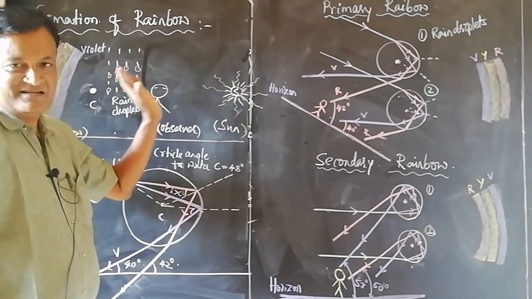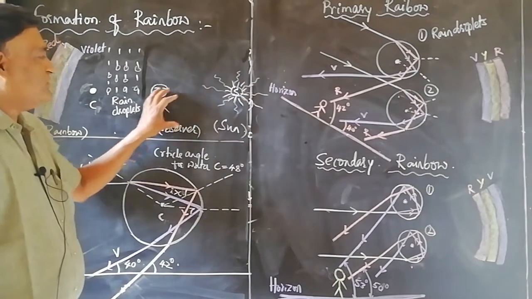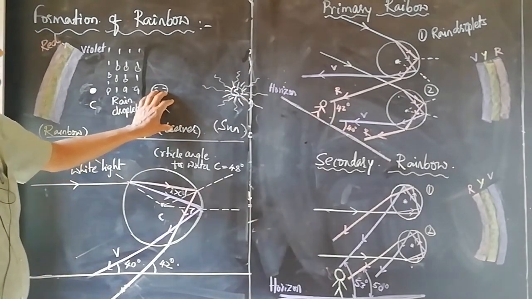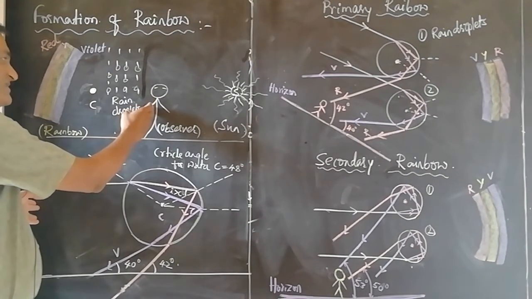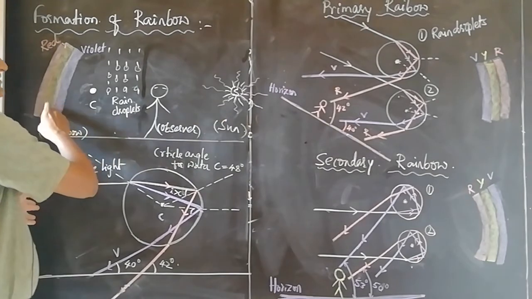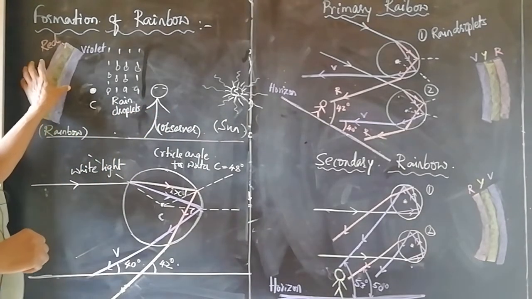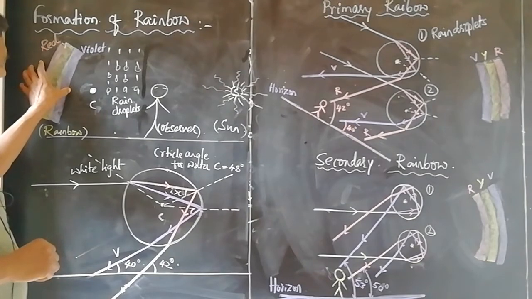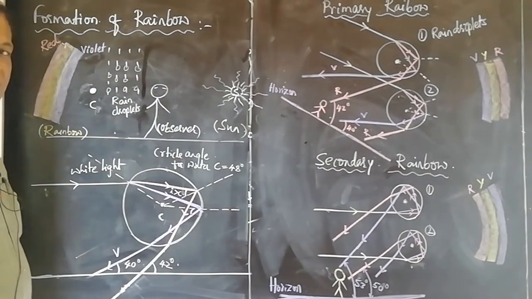During sunset, the sun will be near the western horizon. The observer would see a rainbow opposite to the direction of the sun. That is, the observer would see the rainbow in the eastern region, provided it rains in the eastern region.